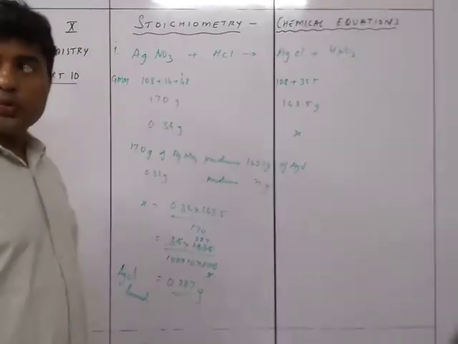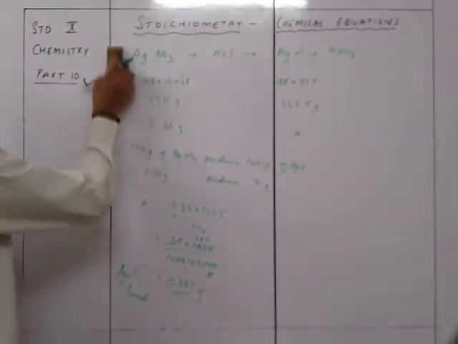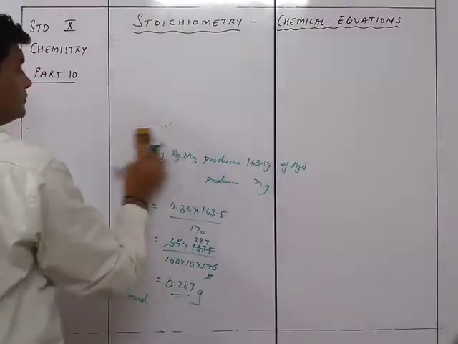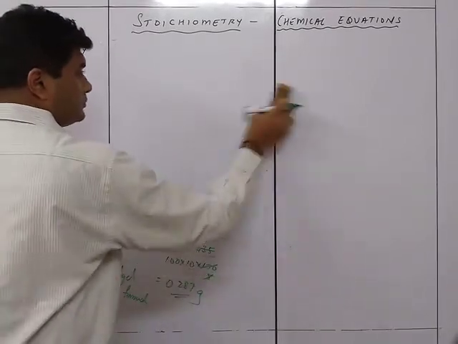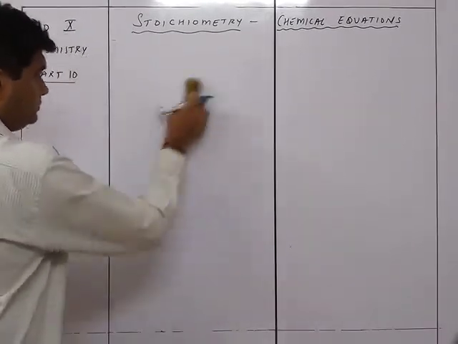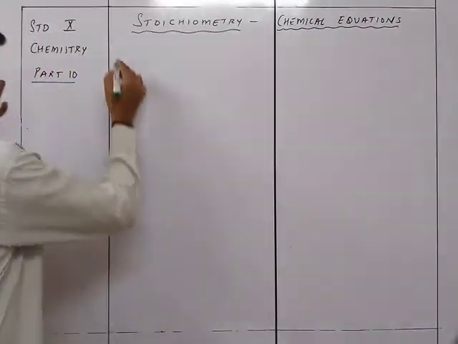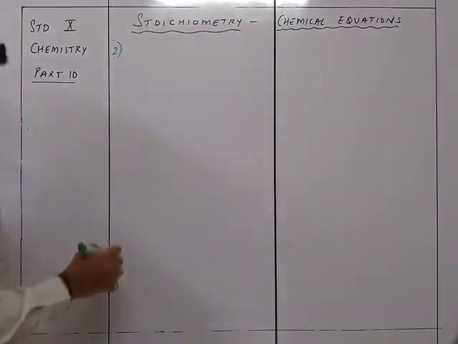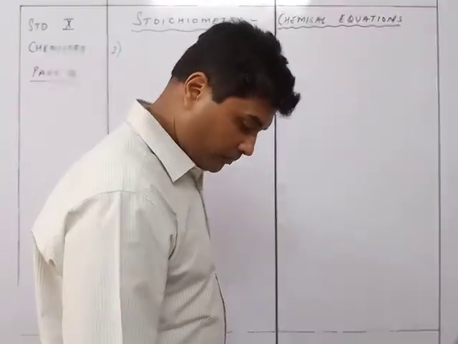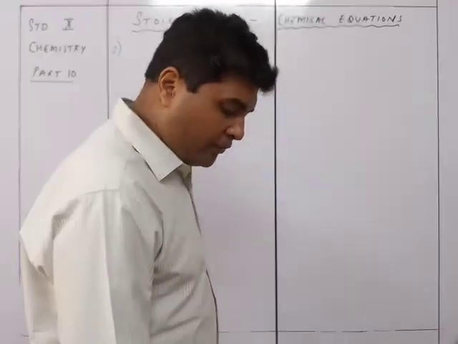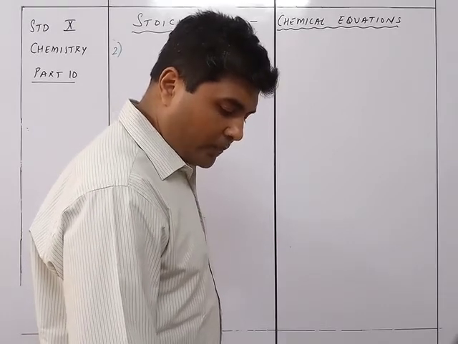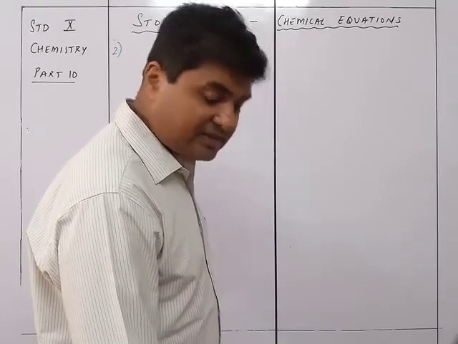We now move on to question number 2. What volume of oxygen at STP will be obtained by the action of heat on 20 grams of KClO3?